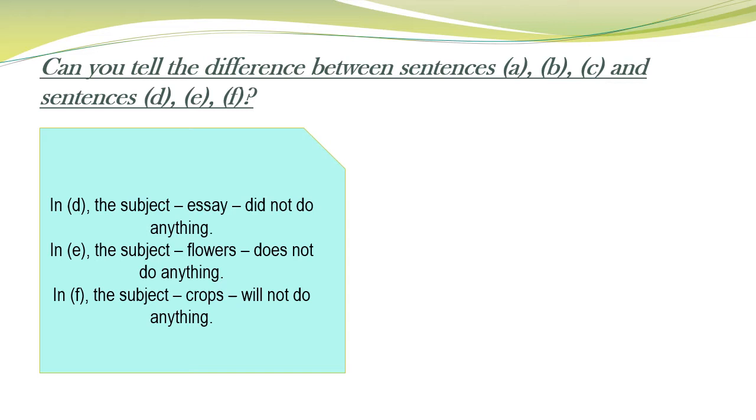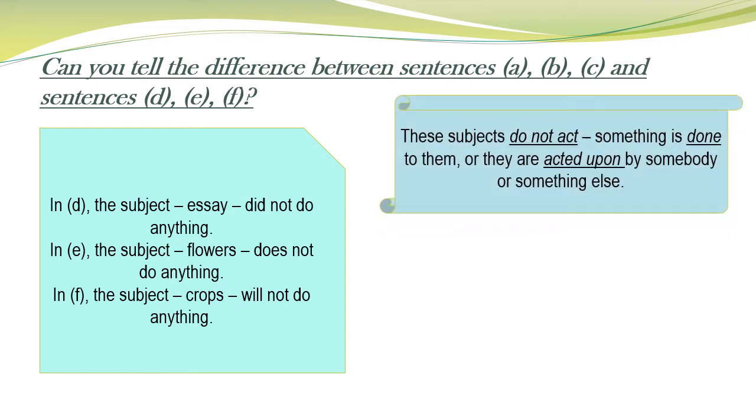In the same way, in E, the subject flowers does not do anything, and again in F, the subject crops will not do anything. All these subjects do not act, right? Something is done to them, or they are acted upon by somebody or something, but the subject itself is not doing anything, right?